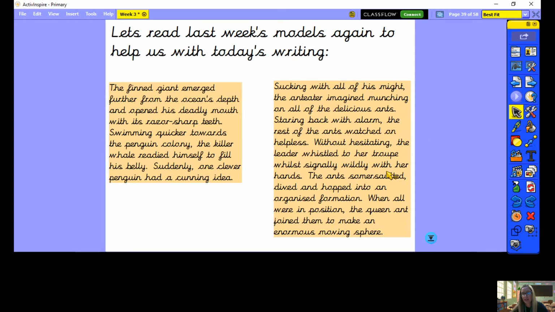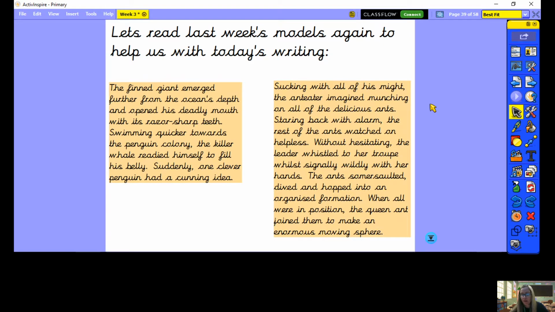Okay, and then the ant story. Sucking with all his might, the anteater imagined munching on all the delicious ants. Staring back with alarm, the rest of the ants watched on, helpless. Without hesitating, the leader whistled to her troop while signalling wildly with her hands. The ants somersaulted, dived, and hopped into an organised formation. When all were in position, the queen ant joined them to make an enormous moving sphere.